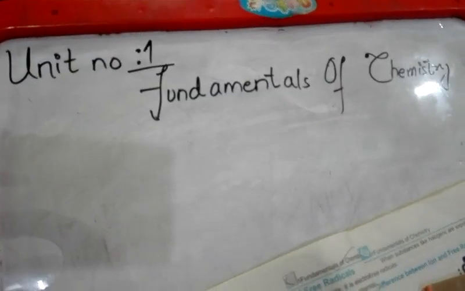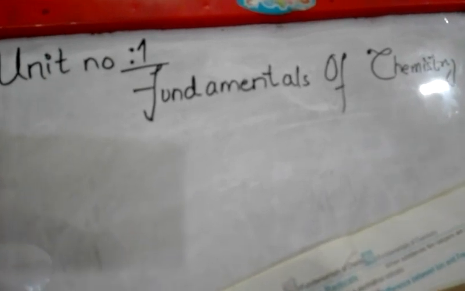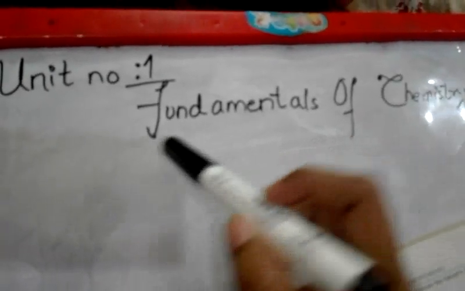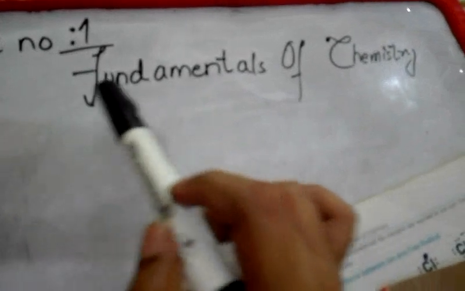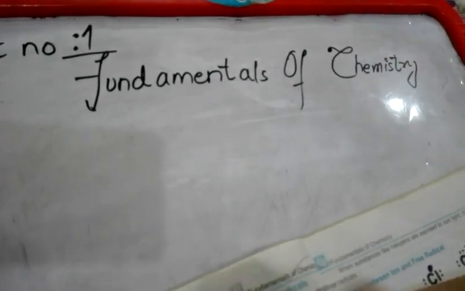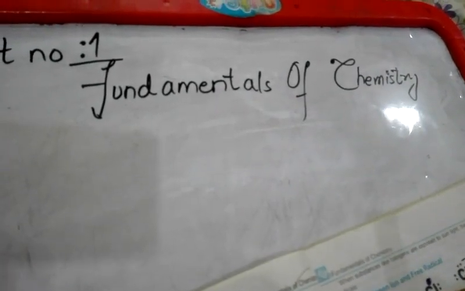This is the lecture of chemistry. Today is 30th June and the day is Tuesday. We are on unit number 1 nowadays and the name of our unit is Fundamentals of Chemistry. Today we have to learn the basic terms.